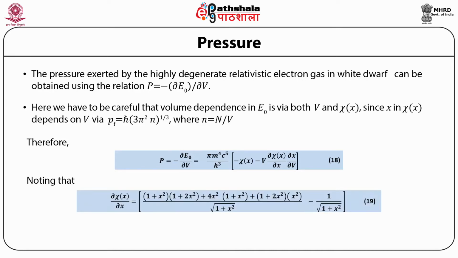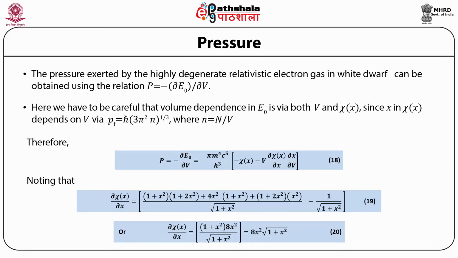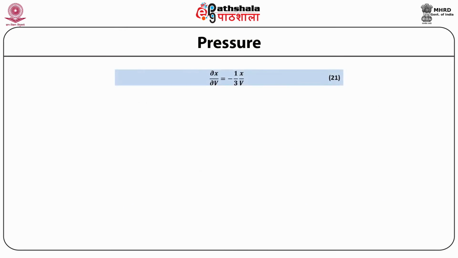Noting that the partial derivative of χ with respect to x is equal to 8x² square root of 1 plus x², and the partial derivative of x with respect to V is equal to minus 1 upon 3 x upon V.